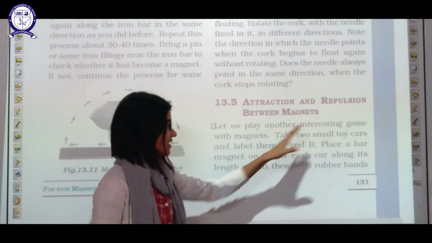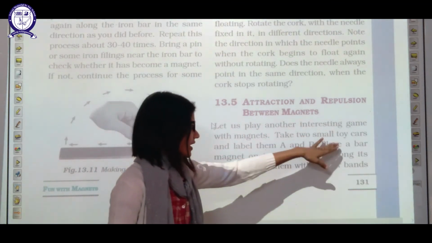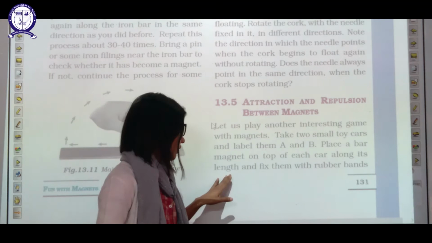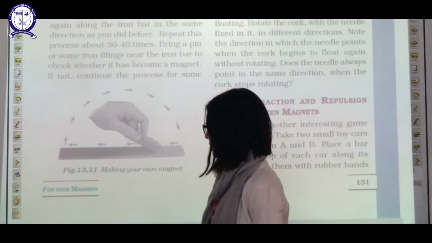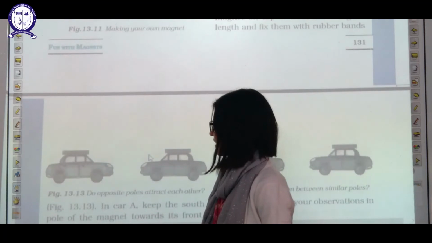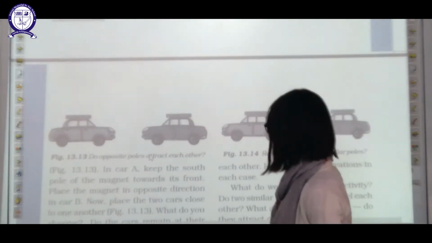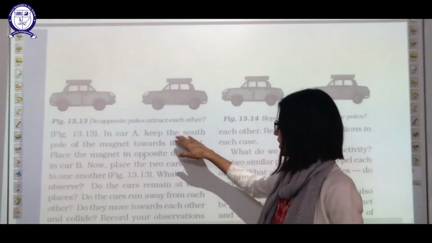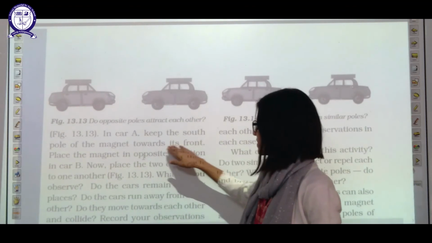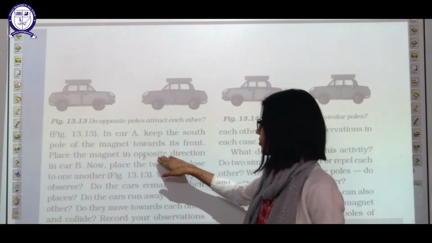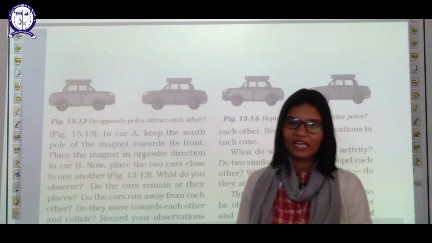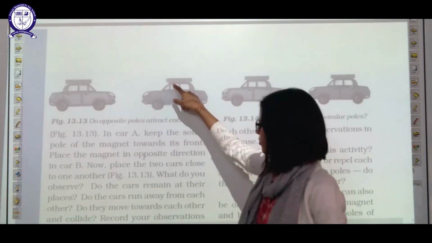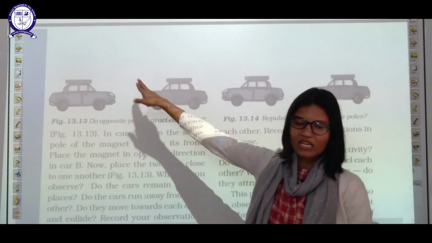Let us play another interesting game with a magnet. Take two toy cars, A and B. Place a bar magnet on top of each car along its length and fix them with a rubber band. One car is A, another one is B. If in car A you keep the south pole of the magnet towards its front, place the magnet in the opposite direction in car B. In car A, place the magnet as north pole and south pole, and in car B you have to place it in the opposite position, south pole and north pole.